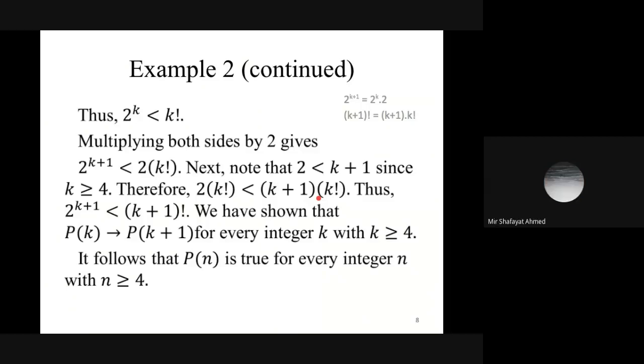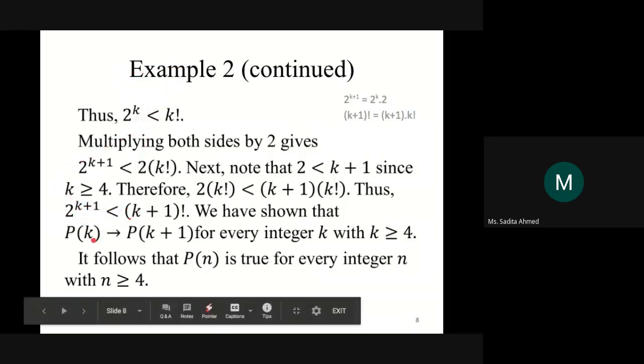Yes, ma'am. What is k plus 1 into k factorial? K plus 1 factorial. Exactly, k plus 1 factorial. If you expand k plus 1 factorial, what do you get? K plus 1 into k factorial. So this is actually k plus 1 factorial. So finally, we have proved that 2 to the power of k plus 1 is less than k plus 1 factorial. We started from the assumption, and then we got here where 2 to the power of k plus 1 is less than k plus 1 factorial, which is actually our P(k plus 1). So we started from the assumption, and then we got to the conclusion where we have proved P(k plus 1).